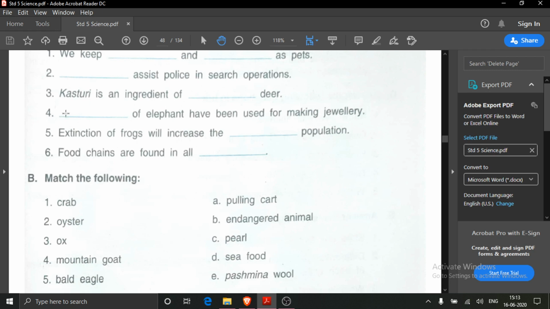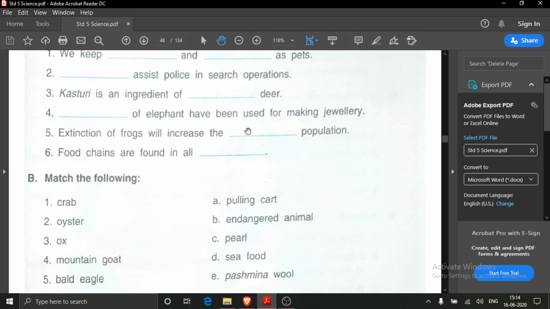Then next is, dash of elephant have been used for making jewelry. You have seen which part of the animal is being used for making jewelry? Yes, it is tusk. T-U-S-K. Extinction of frogs will increase whose population?